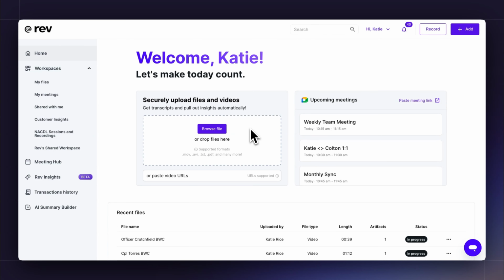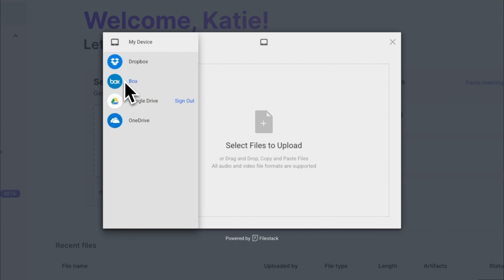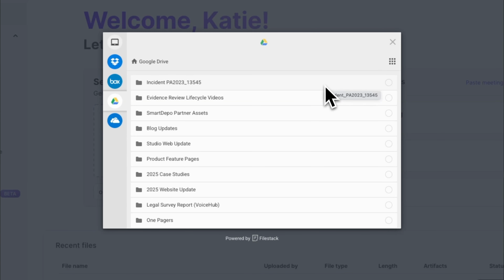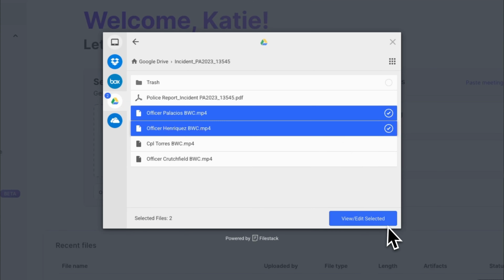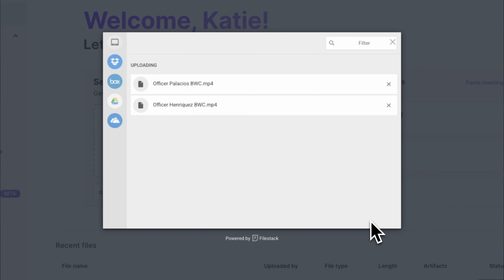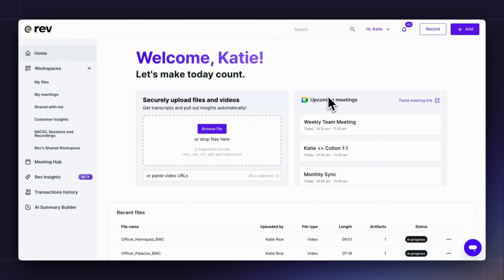Another way to upload files that I think is really great is through Rev's integrations with Dropbox, OneDrive, Google Drive, and a couple others. So let's try that. Let's click Browse Files, and you can see here on the right these integrations. Let's pick Google Drive. From here, I can just select what I would like to upload. You don't need to download and re-upload it. I can select those. I can upload them, and just like before, Rev will immediately start uploading those files and then start AI transcriptions. Like my previous files, I again have the option to start an additional order or go to the file. I'm just going to X out of this.